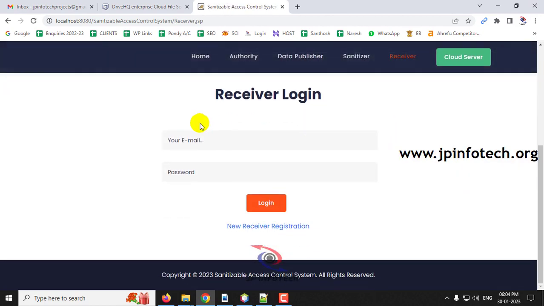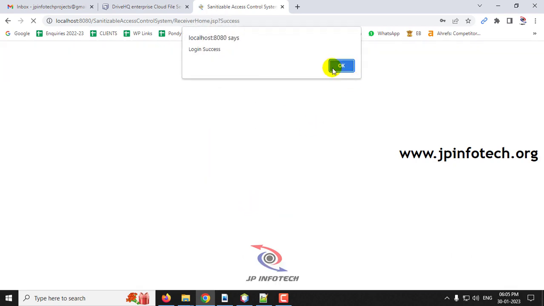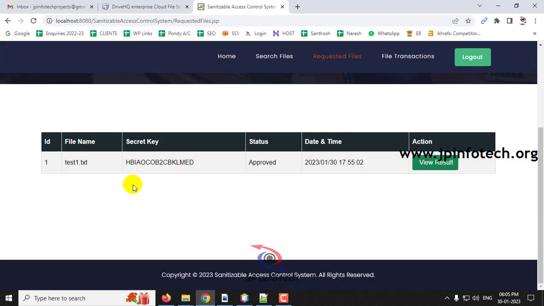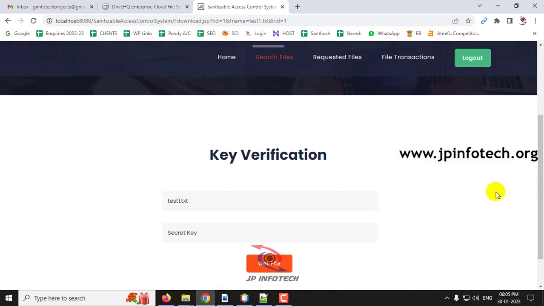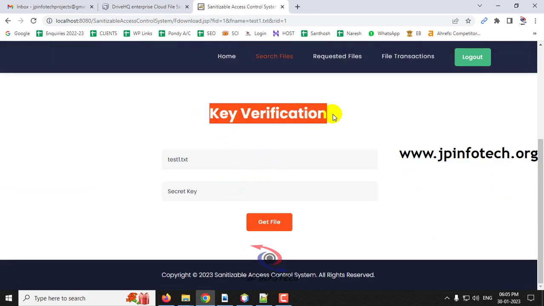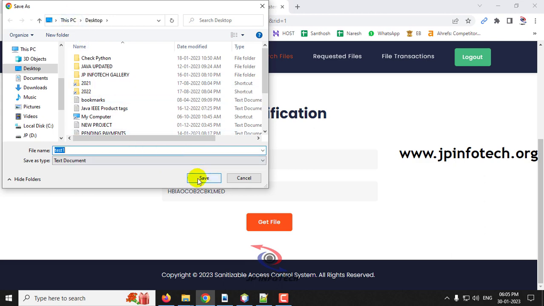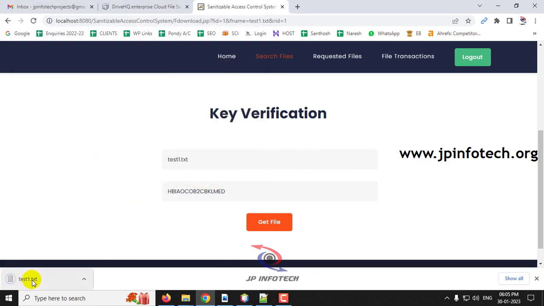So let me go to the receiver part now, and log in with the credentials, giving the username and password. Now if you go to the requested files, you can see the file name, what the secret key is, what the status is, approved or not, and you can see the action. Just click this view result part, and it will ask for key verification. Enter the secret key that you have received and click get file. And now you can see the file is being received.